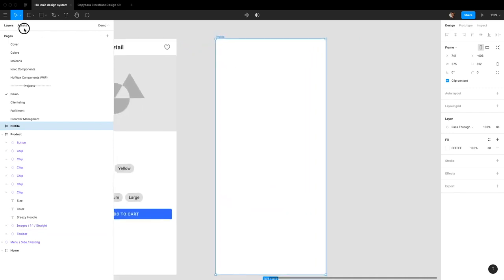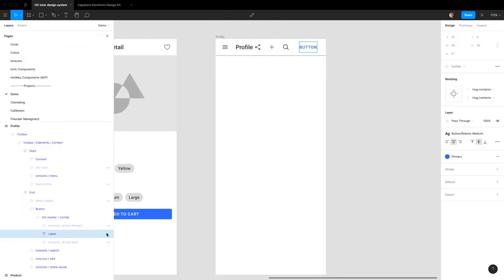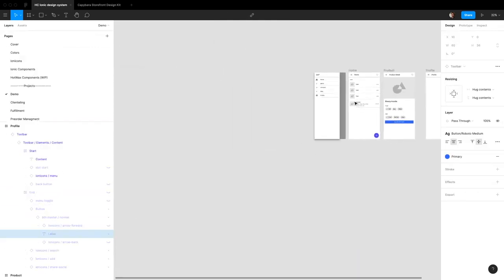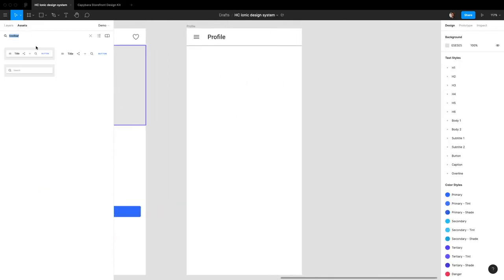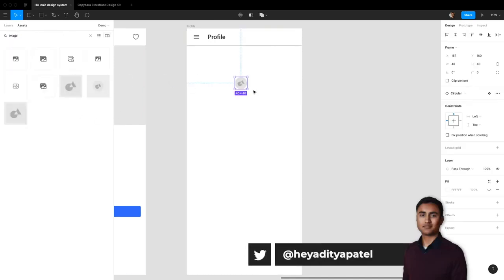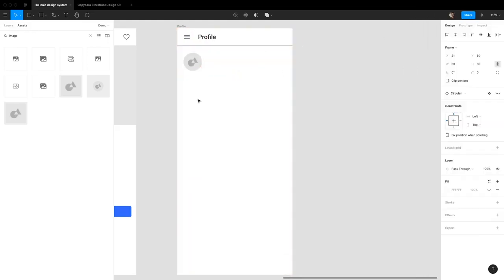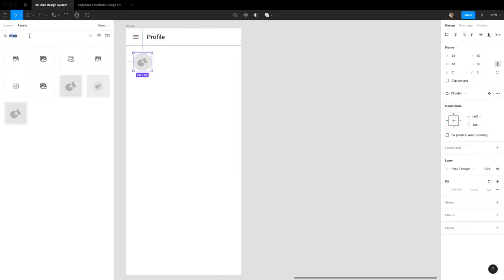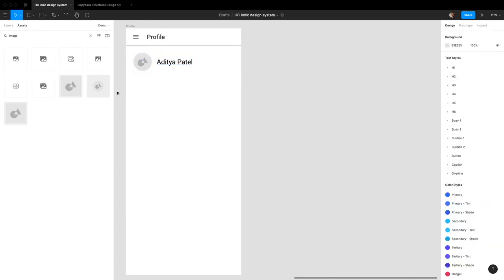So once again, let's pull in our toolbar. And I think we can just turn off the end altogether. I can't think of anything we need in it right now. Next, let's take an avatar image, drop it in here. Let's make it like 60 pixels by 60 pixels. And next to it, let's just put the name of the user. So that looks like a good start.